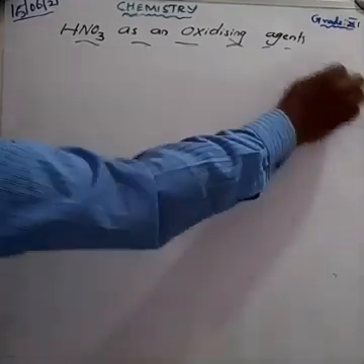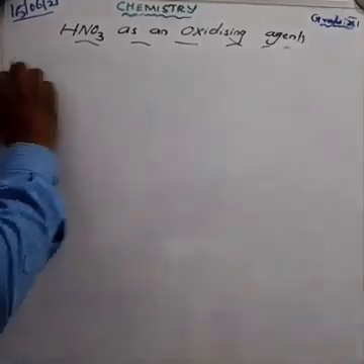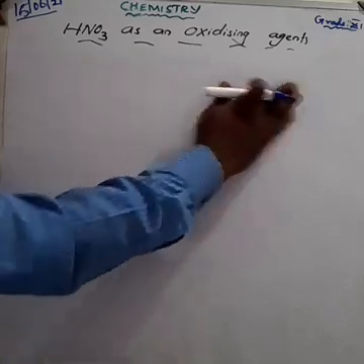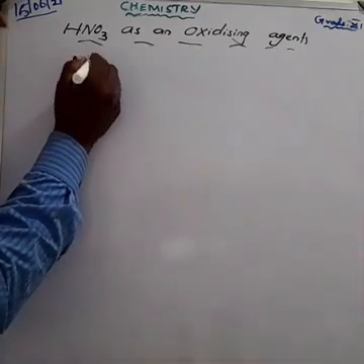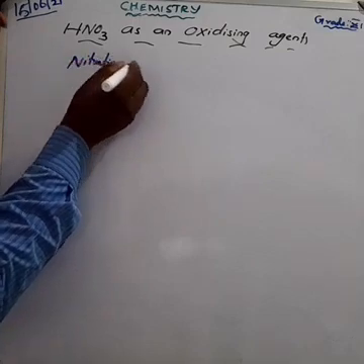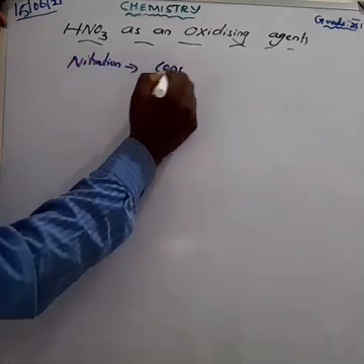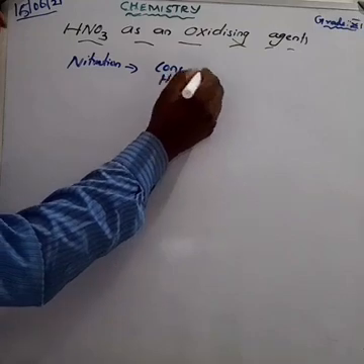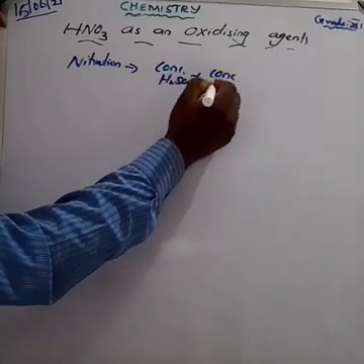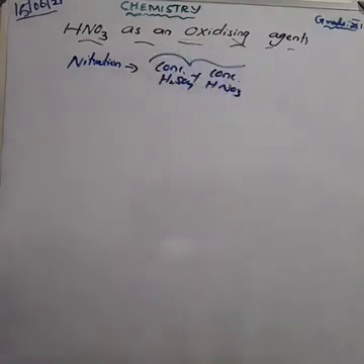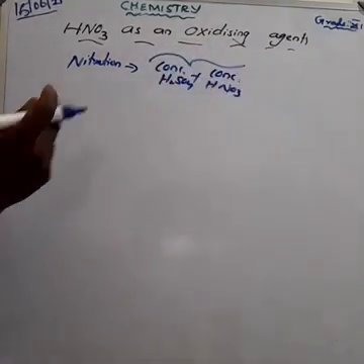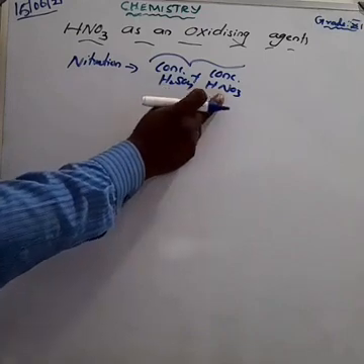That means nitrating mixture. What is the nitrating mixture? Concentrated sulfuric acid plus concentrated HNO3. This is called what? Nitrating mixture. We can simply write like that: a mixture of concentrated nitric acid plus concentrated sulfuric acid is called nitrating mixture.